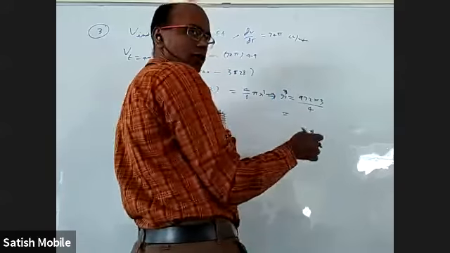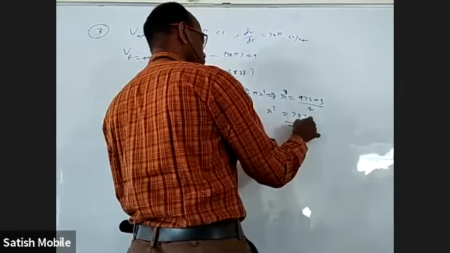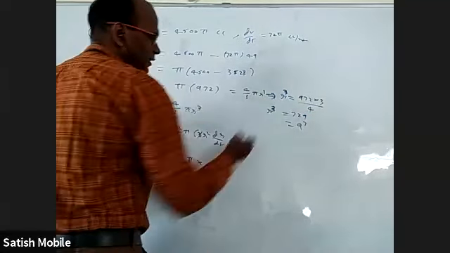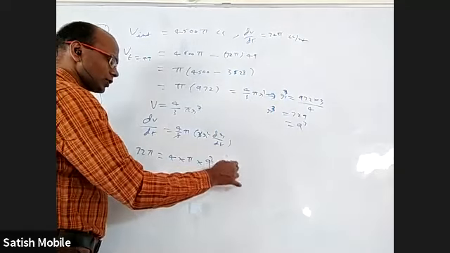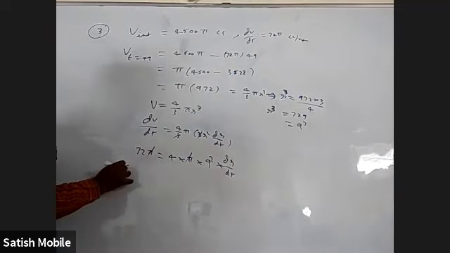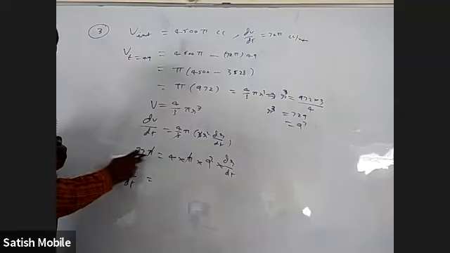Total including 3, 729. R cube is 729. Is it 9 cube? Okay. So r cube is 9 cube means the present radius is 9. So you have to write 9 square here into dr by dt, which we need to find. So pi will cancel. 1 9 will cancel with the 8 and then it will give 2 by 9.